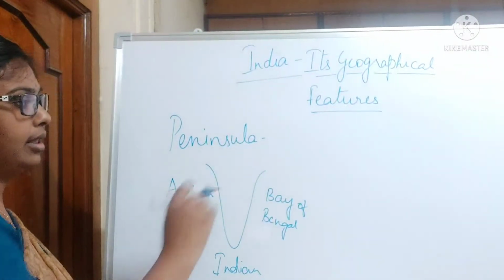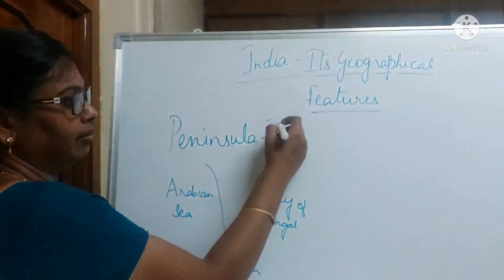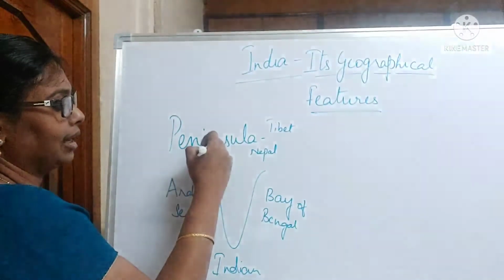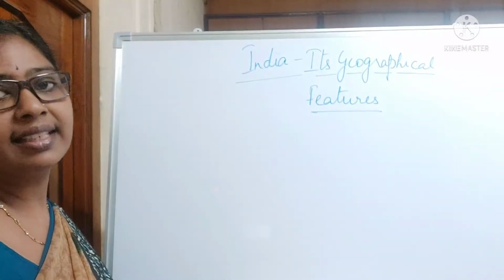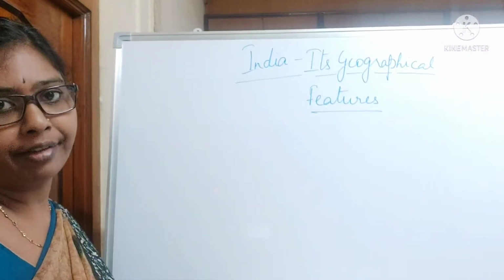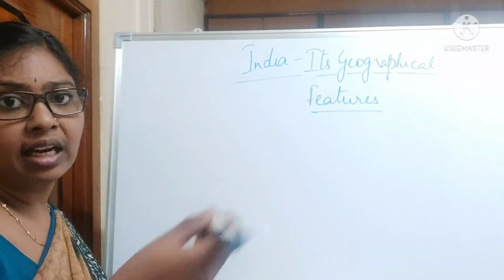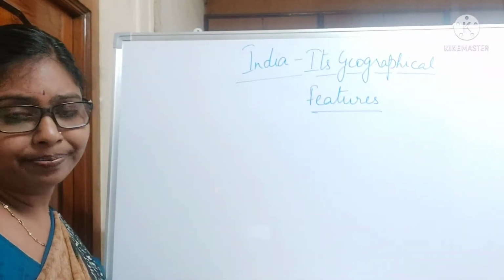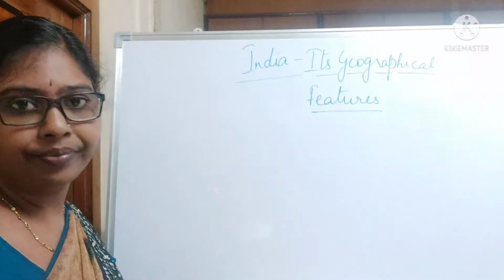So India is a peninsula. On the northern side we have totally land, that is Tibet, Nepal, Pakistan. So all these are lands, that is why India is a peninsula. India is in the southern part of Asia, and in the olden days it used to have many trade relations with other countries like China and Mesopotamia, that is today's Iraq. So India is such a centrally located country, we can say.